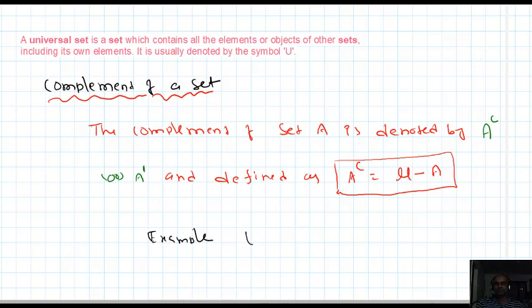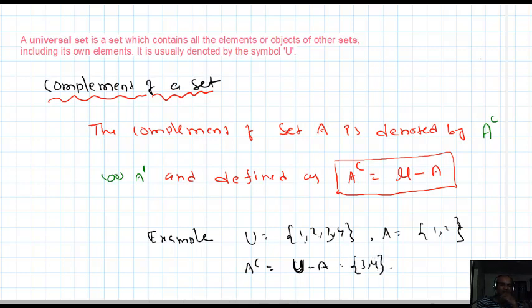So, example. U is taken as, for example, 1, 2, 3, 4, and A is a part of U, that is 1, 2. I can't write 1, 2, 7, then this is not the universal set for A. 7 is not there in U. Okay, 1, 2 is taken. What is A complement? U minus A. U minus A means from U you want to remove the elements which are in A. 1 should be removed, 2 should be removed. What are the rest? 3, 4. That is 3, 4.